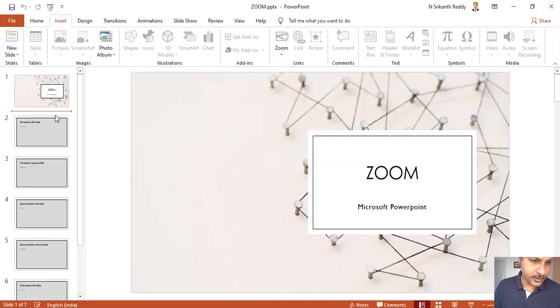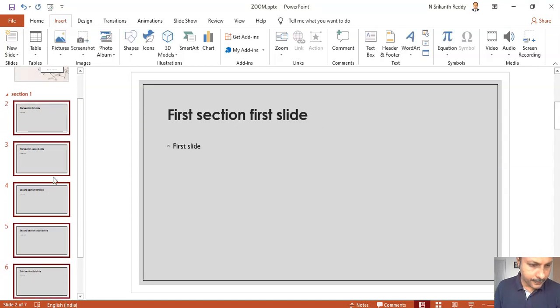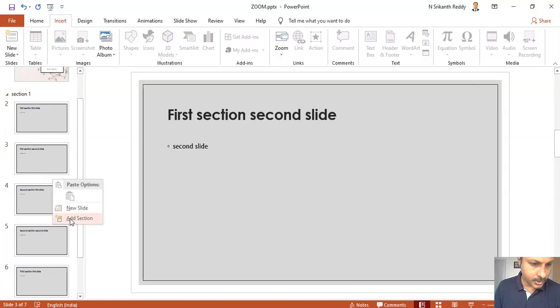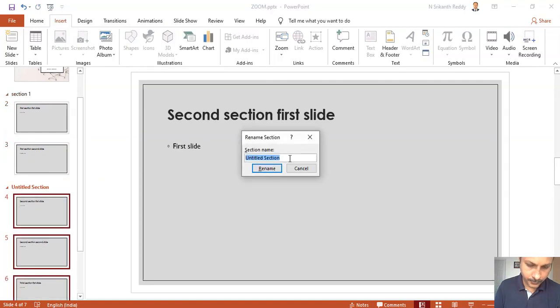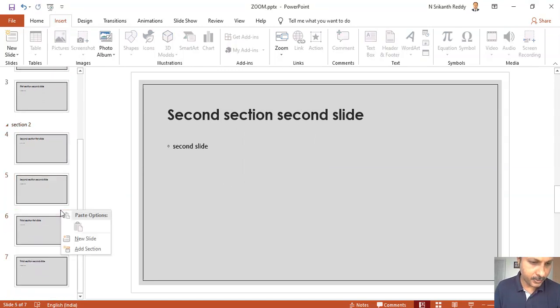For the first two slides I want to create a section. Let us say Section 1, rename, and after two slides I want Section 2. Sections are like chapters in your book where you are categorizing.